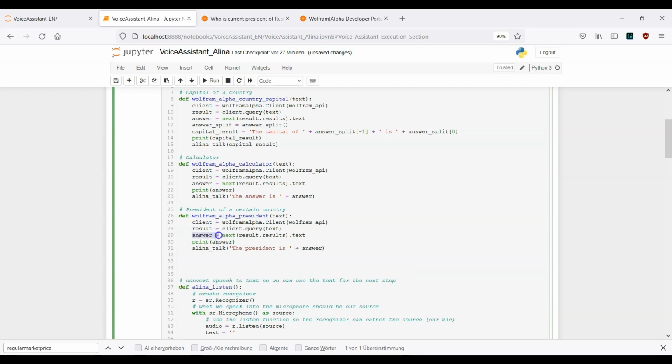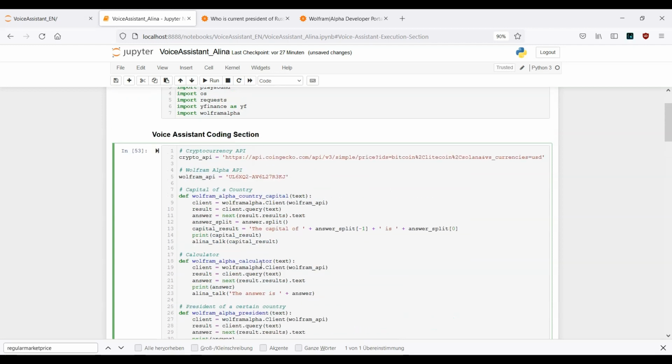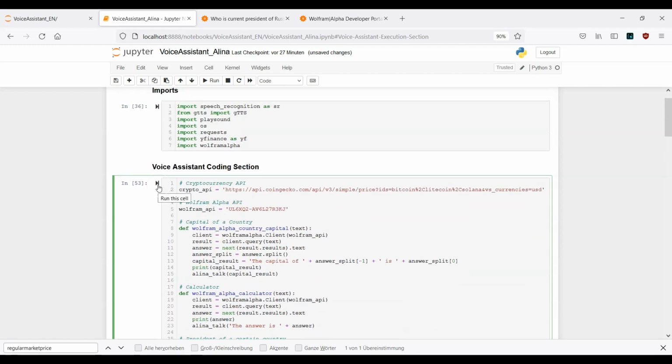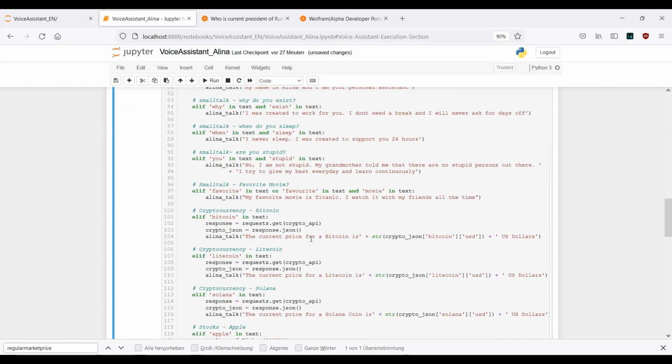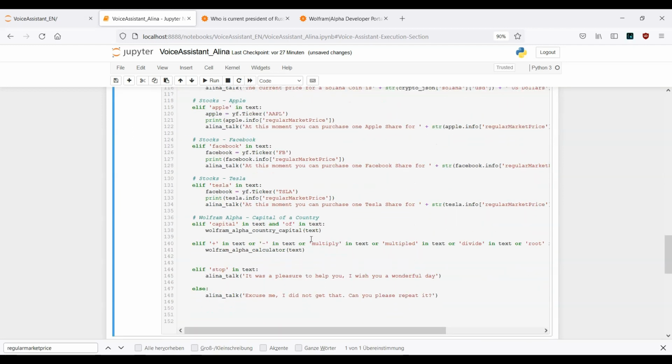So here we have the answer, here we want to print the answer, and here we want our voice assistant to work with the whole sentence: the president is, and then we work with the answer. This is it for now. What I want to do now is run this cell here.